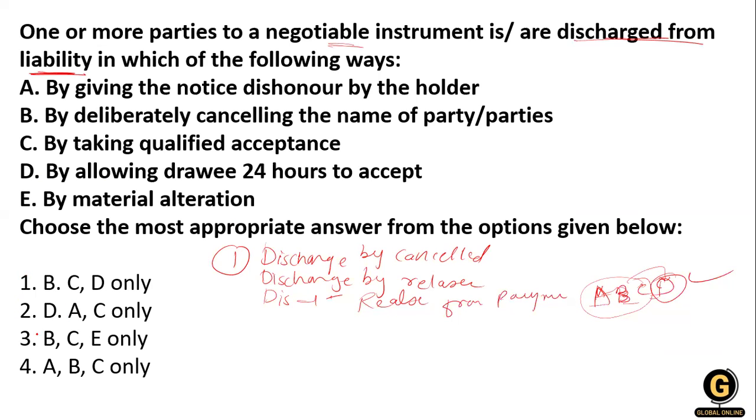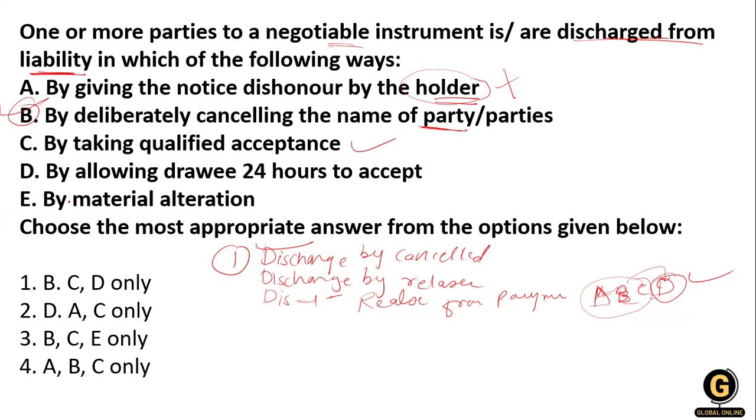So what will be the right answer? That is by giving the notice of dishonor by the holder. If the holder gives a notice of dishonor, it does not discharge anyone, because the holder is not eligible for that. And by deliberately cancelling the name of the party, that is intentionally cancelling, discharge by cancellation, so it is true. Then by taking the qualified acceptance, this also.